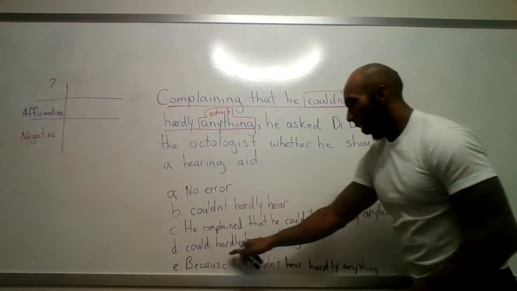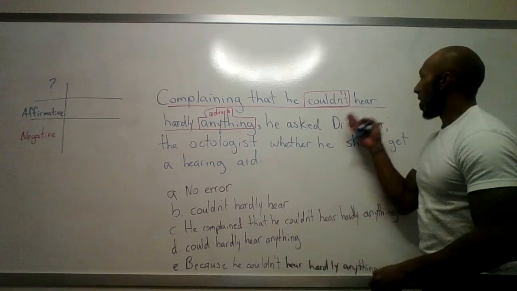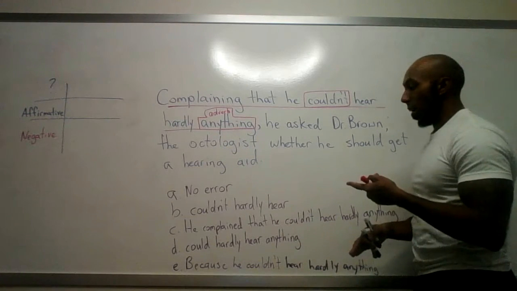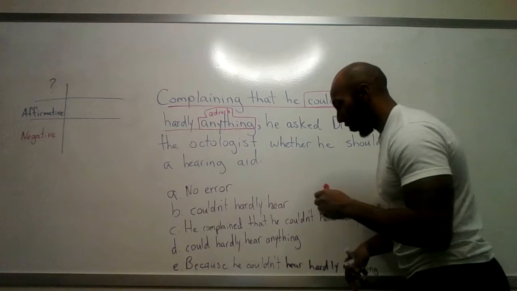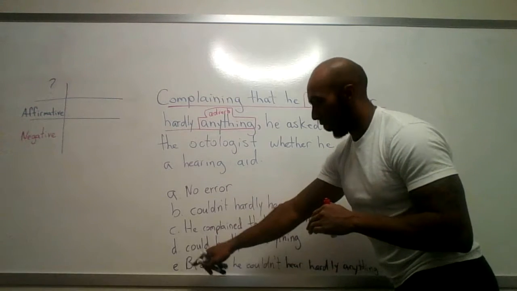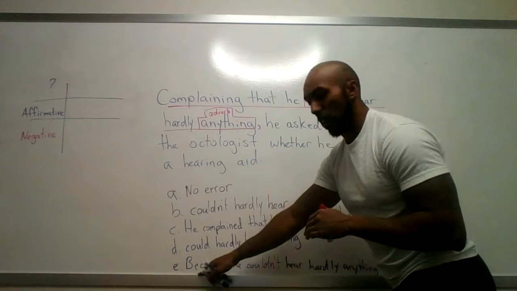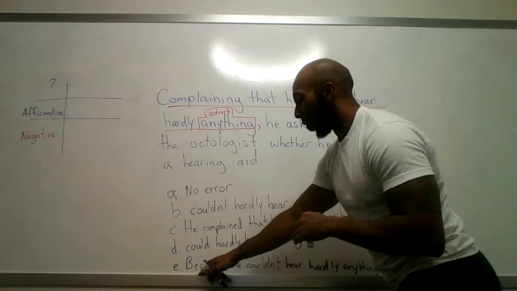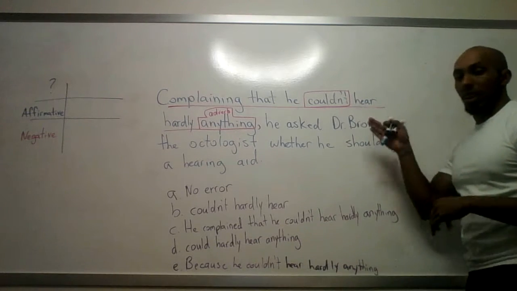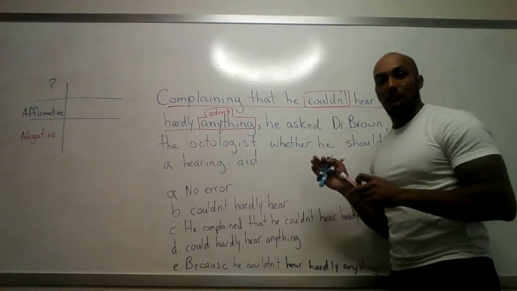D is could hardly hear anything. Okay, instead of could hear hardly, it's hardly hear. Another adverb verb change. And E is they've chosen, just like in choice C, to rewrite it starting off with the conjunction because. So it would be because he couldn't hear hardly anything, he asked Dr. Brown, the octologist, whether he should get a hearing aid.